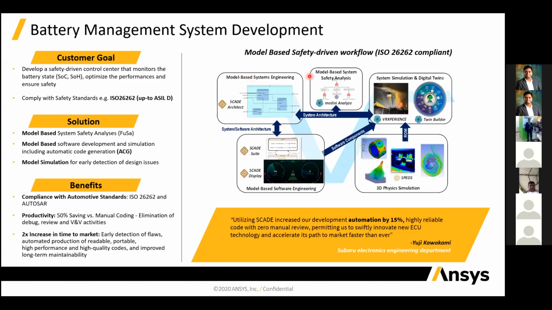Like we have a model based system there, SCADA architecture, and we have model based software in the SCADA suite and the SCADA display. You will get information about the state of charge of the battery and the state of health of the battery. And after the whole designing of the battery management system, you can also do the optimization test for that. Like sometimes in a hilly area, if we are going to a hilly area, that requires more power because of the gradient.